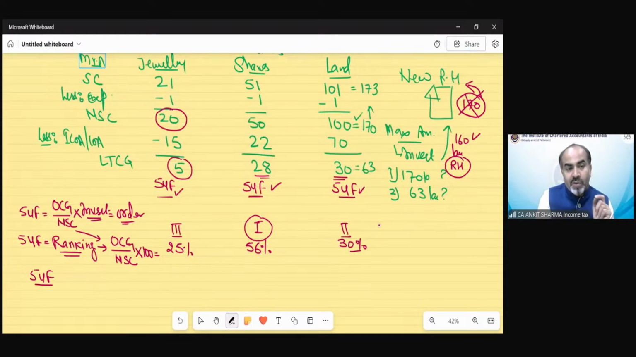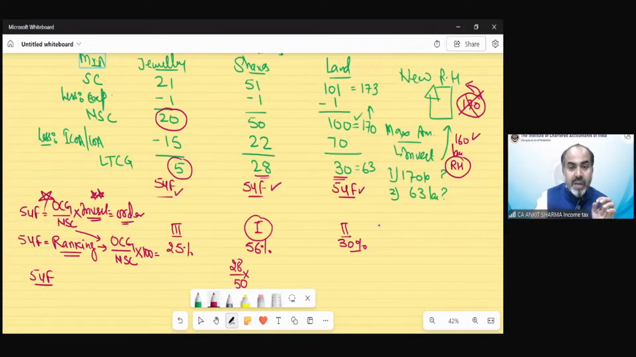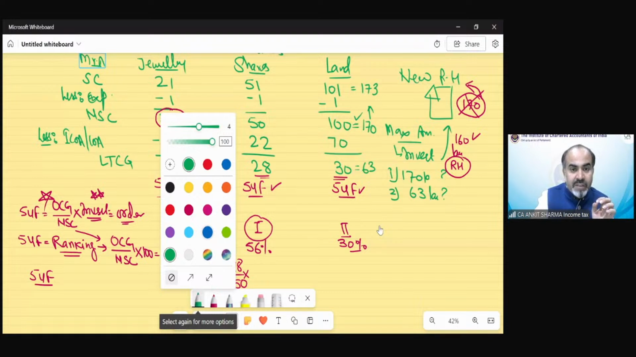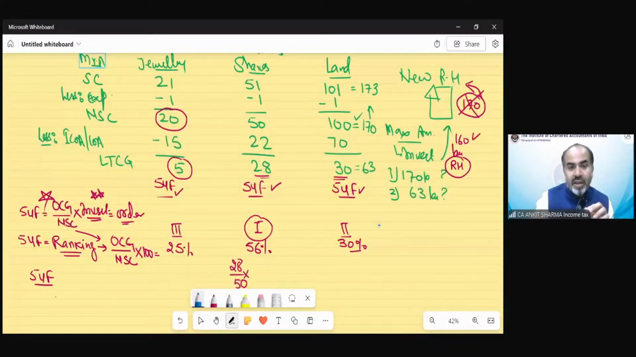Now what is the formula for the exemption purpose? Original capital gain. So if we provide the benefit first of all to shares, the formula would be original capital gain upon net sale consideration, multiplied by the investment amount. So how much is the investment amount I should write over here? Who will tell? What should be the investment amount I should multiply to find out the solution?